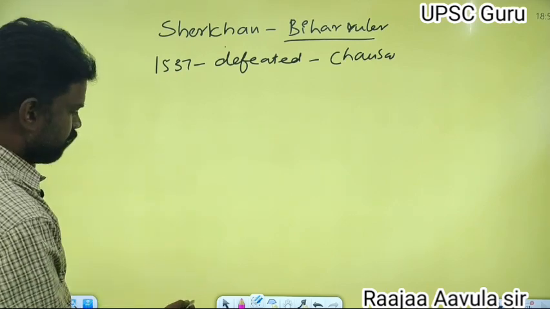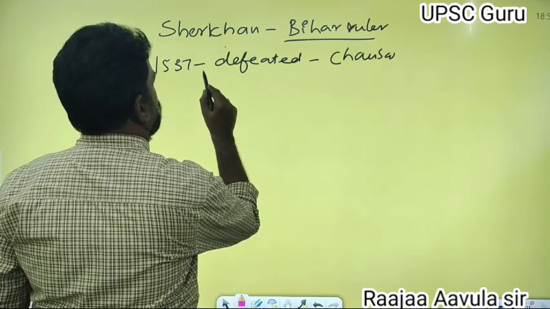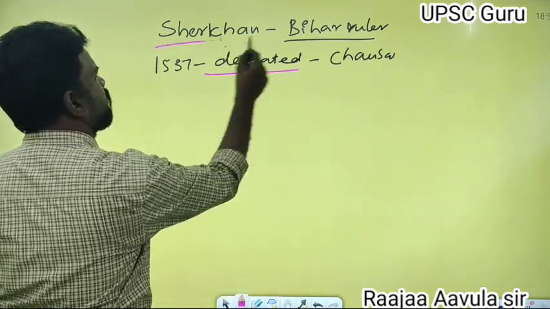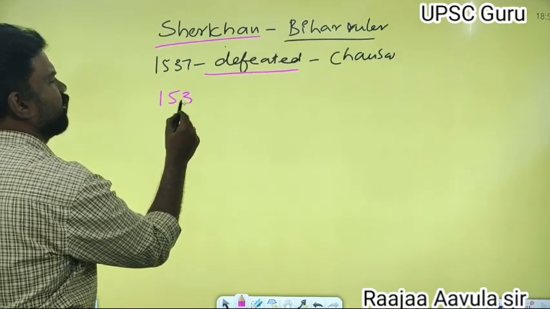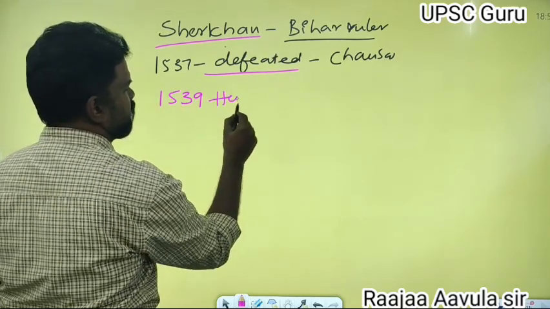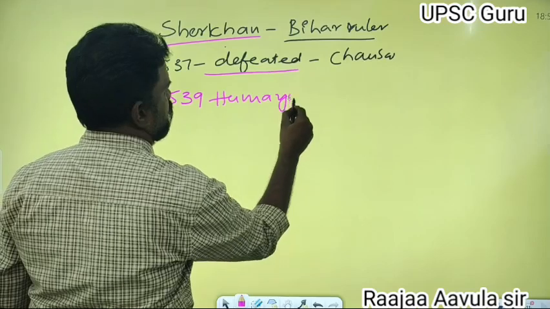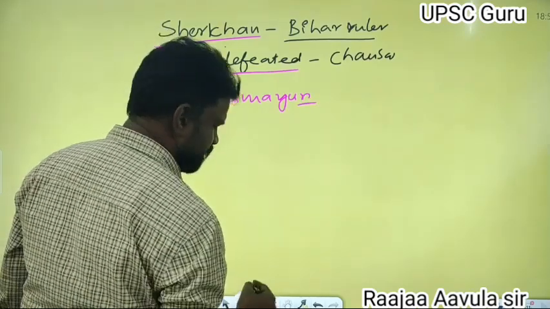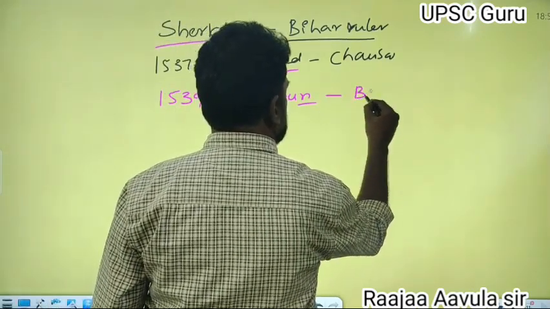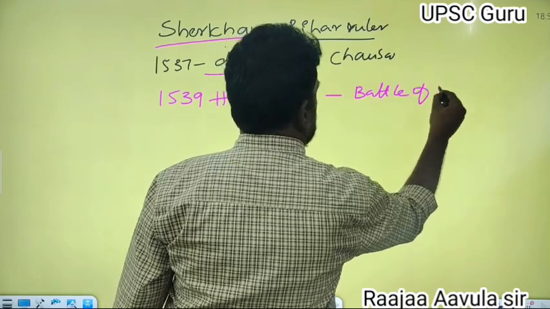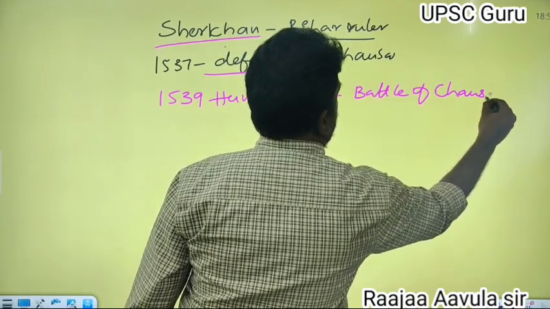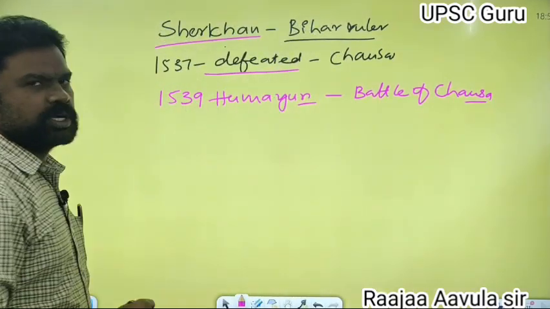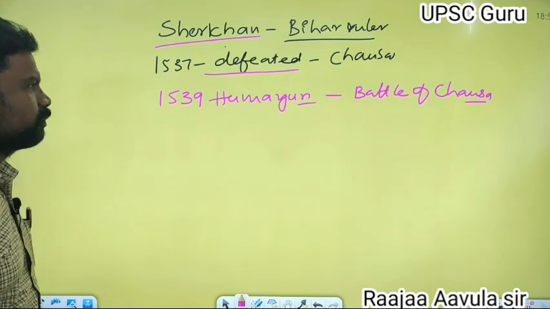Yes, Humayun first defeated Sher Khan, but in 1539, Humayun was defeated by Sher Khan at the Battle of Chausa. In this Battle of Chausa, Humayun narrowly escaped.